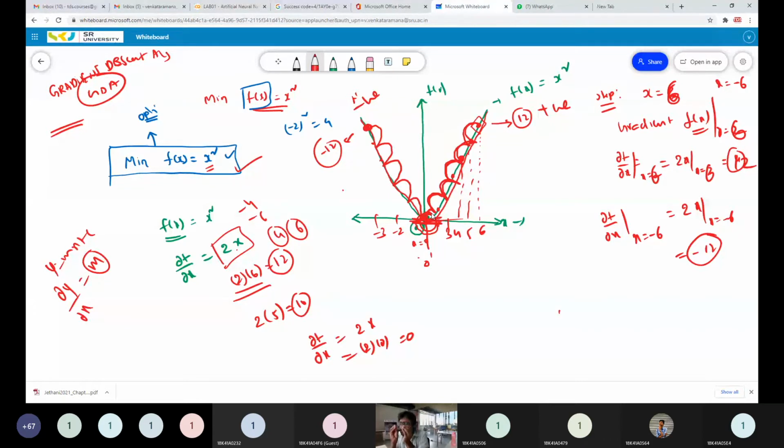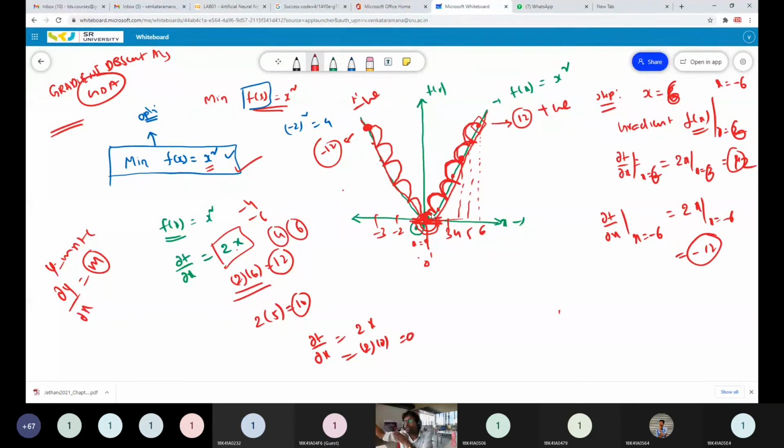So simply, the gradient descent algorithm randomly initializes one point in the search space. At that point, it calculates the slope, and the point is updated so that the slope is reduced until it reaches zero slope. Why zero slope? A convex function has a zero slope at the optimal point, at the bottom point.